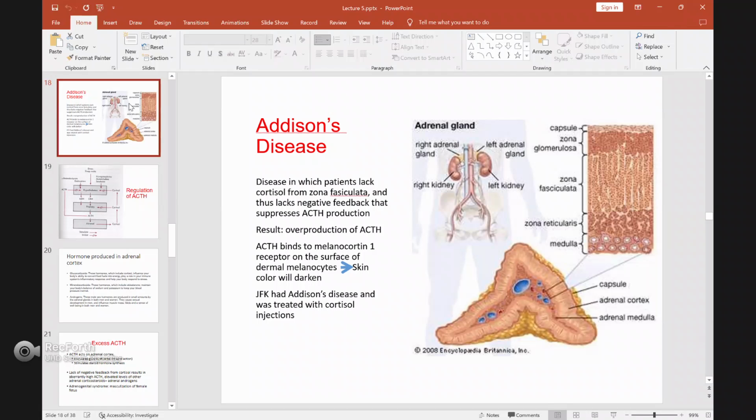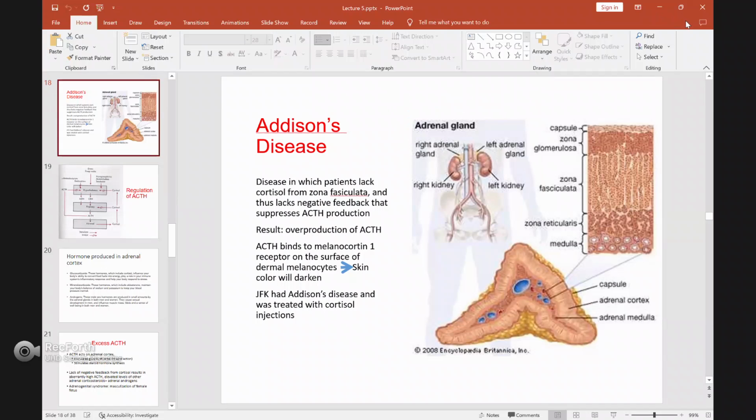Addison disease happens because some part of your adrenal, whose function is to produce cortisol for energy and which is stimulated by ACTH from the pituitary, is not working. In Addison disease, the patient has a non-functional adrenal, so even when the adrenal is stimulated by ACTH from the pituitary, it still cannot produce cortisol.